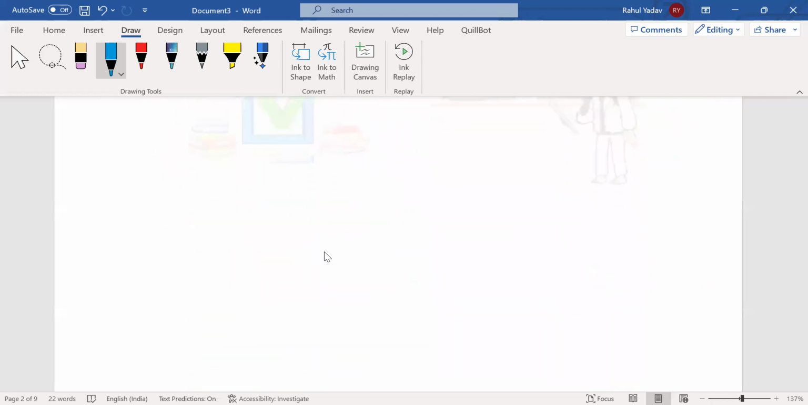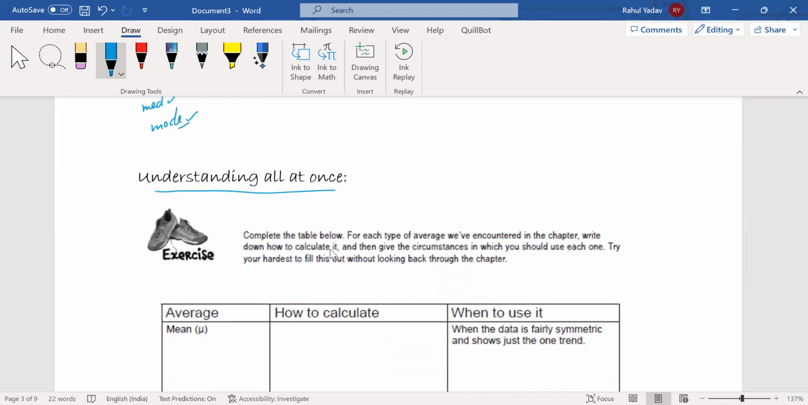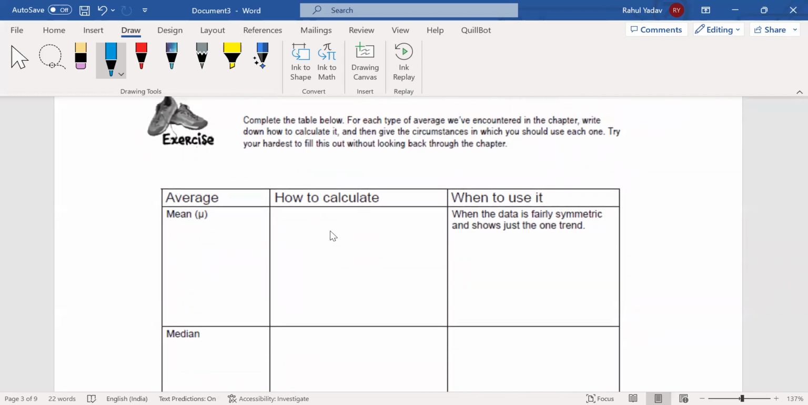Great. Let's come to the next part. Now we have an understanding of all three at once. We know what the mean is, we understand what the median is, and we have the idea regarding the mode. Now let's compare all these at once and see what can be understood regarding them. We need to complete this table.